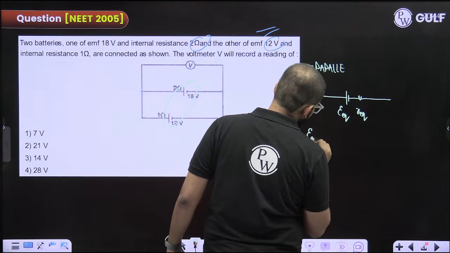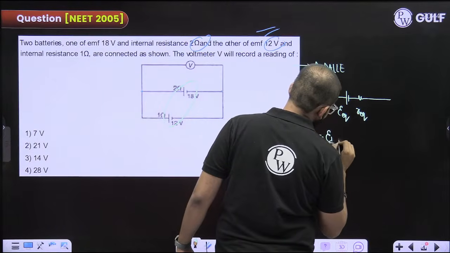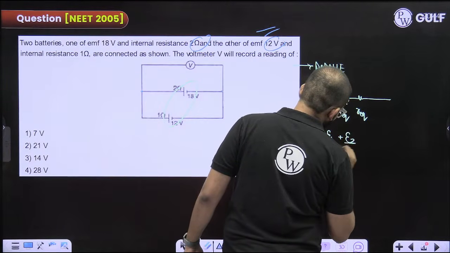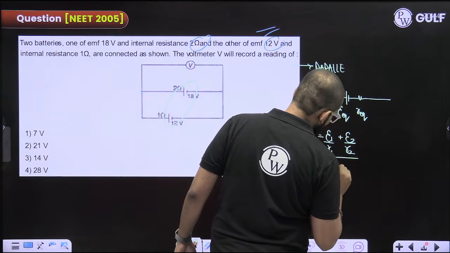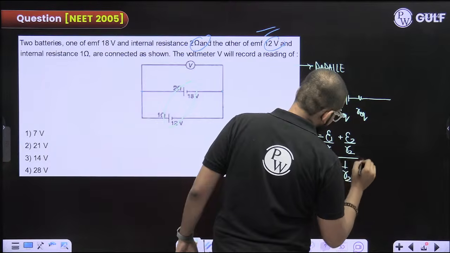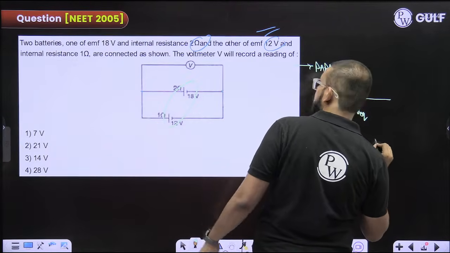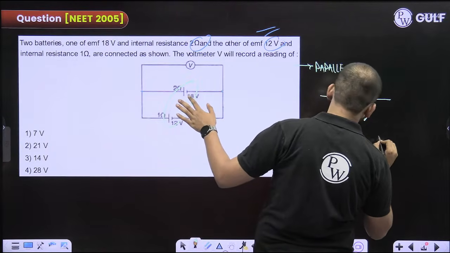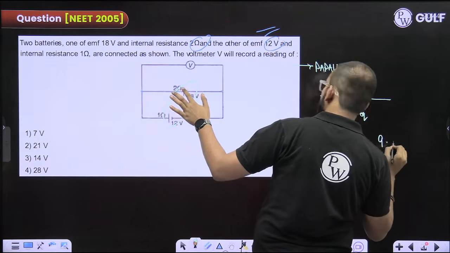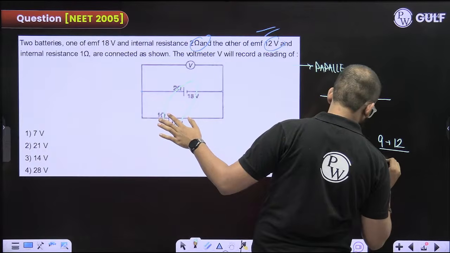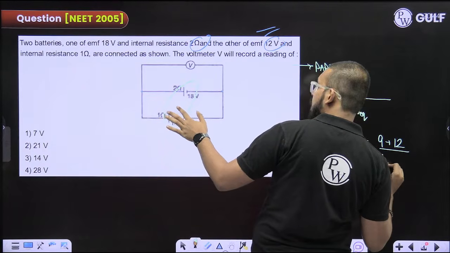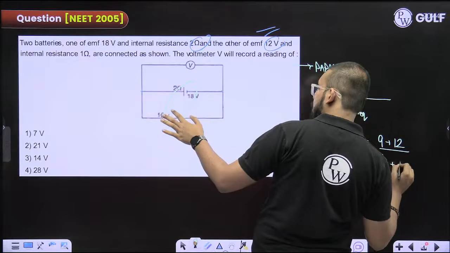So EMF E equivalent is given by E1 by R1 plus E2 by R2, upon 1 by R1 plus 1 by R2. E1 by R1 is 18 by 2, this will become 9. Similarly 12 by 1, this will become 12.